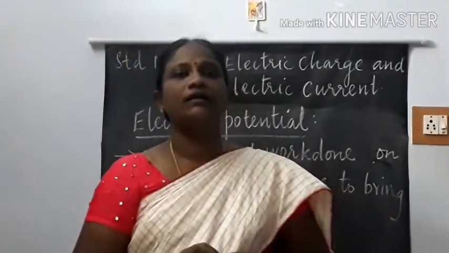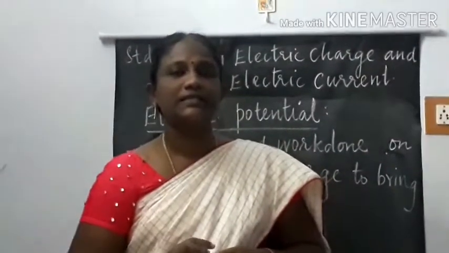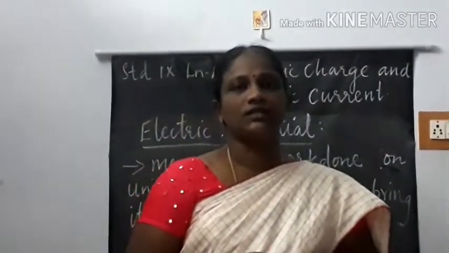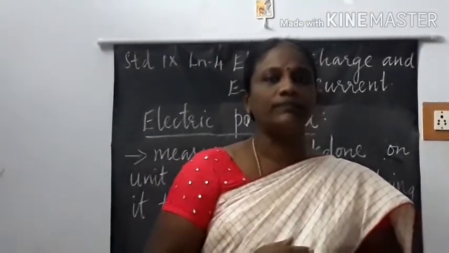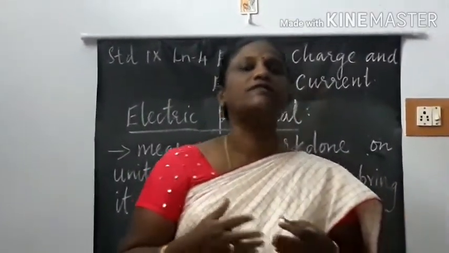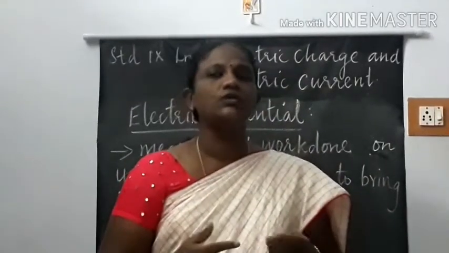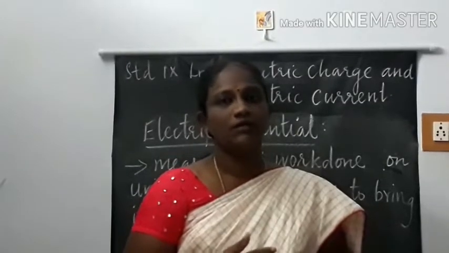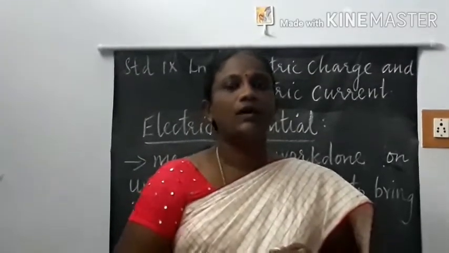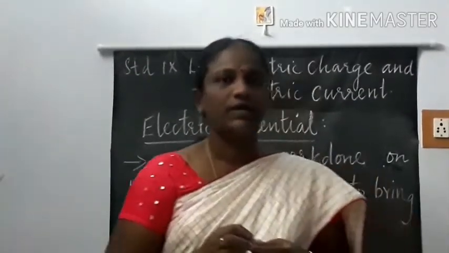We learned earlier that there is electric force existing between two charges. Whenever there is a force, there will be work done. In the case of charges, the work done is to bring the two charges, the positive charge and the negative charge, into contact. And this brings in a quantity called the electric potential.